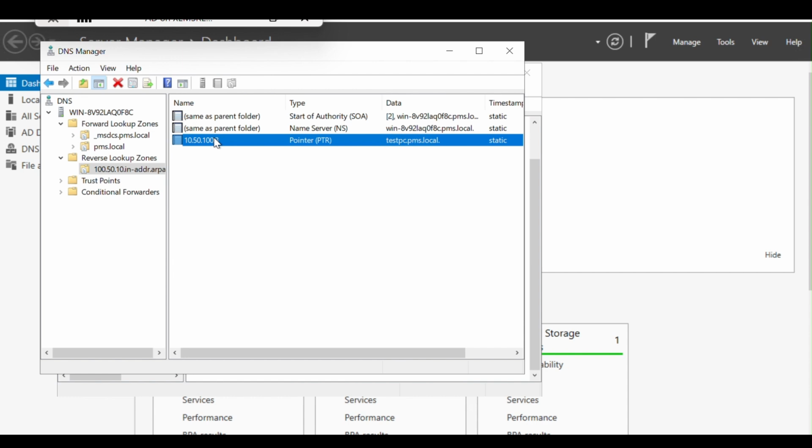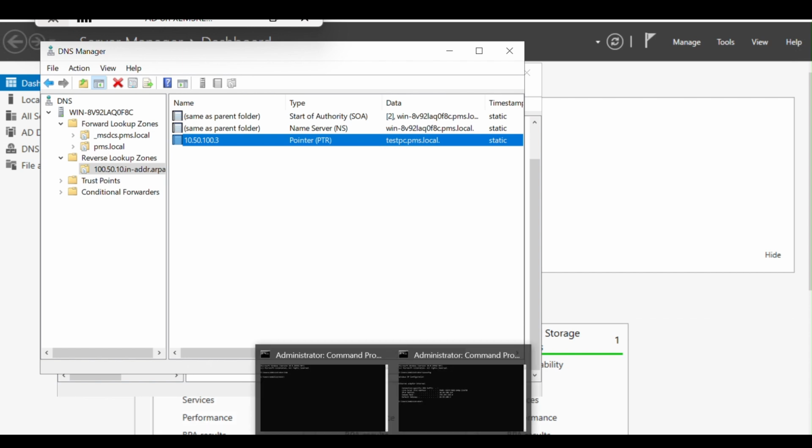And here also in the reverse lookup zone it's automatically created since we checked the box there to create the PTR. It's automatically pointing here. You can optionally add it here manually as well. So it's not required right now. We want to avoid confusion.